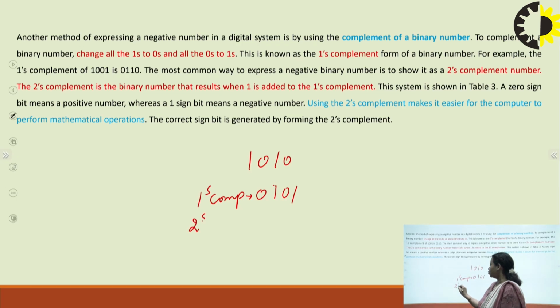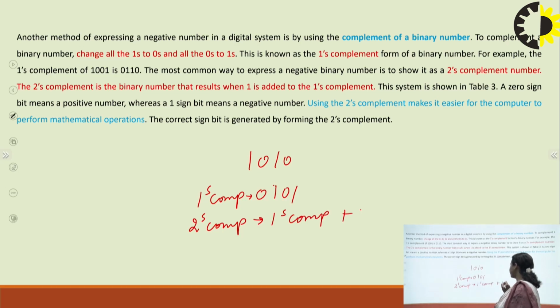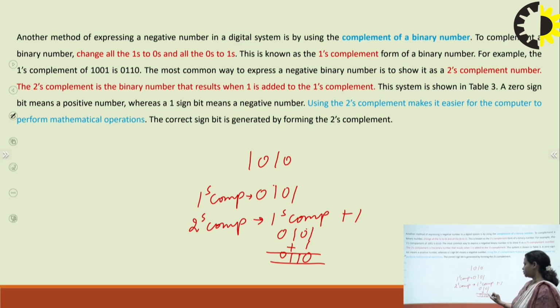If I talk about 2's complement, 2's complement means 1's complement of that number plus 1, right? So if I talk about this number, 1's complement is 0, 1, 0, 1, and if I add 1 to it, what will I get? 1 plus 1 is 2, so 0, 1, 1, 0, right? So this is the 2's complement. So 1's complement is just the complement of that particular binary number, and if we are finding 2's complement, we have to add 1 to that particular 1's complement, right?